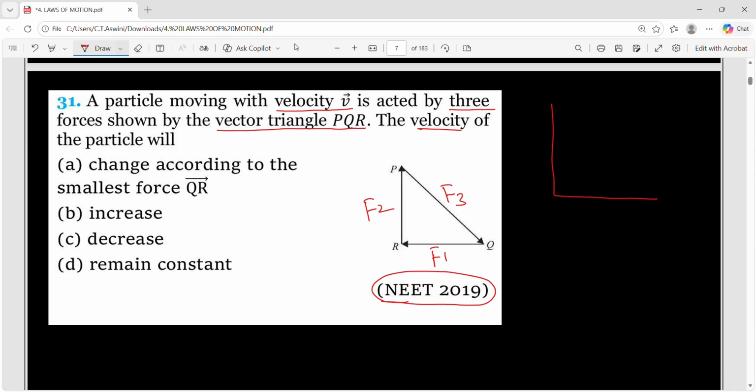What is the triangle law of vectors? If two sides of a triangle are represented by two vectors taken in the same order, then the resultant of them is represented by the third side of the triangle taken in opposite order.